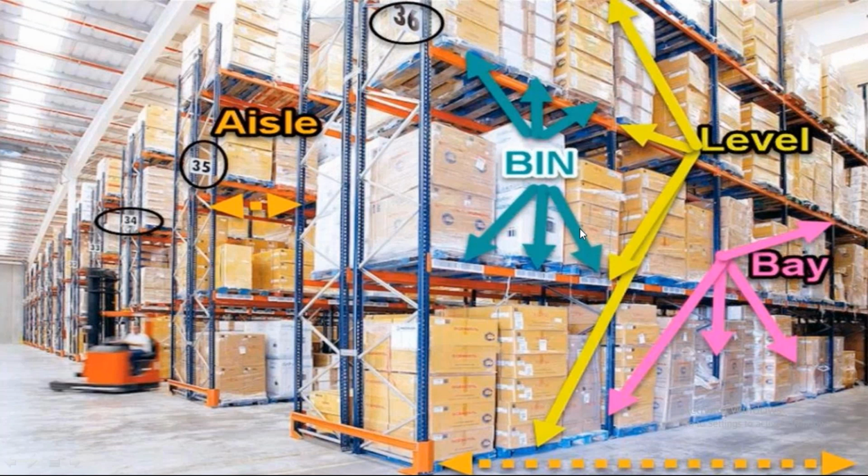If you look at this bay, we have multiple bins: 1, 2, 3, 4, 5, 6, 7, 8, 9. Nine bins available in this bay.